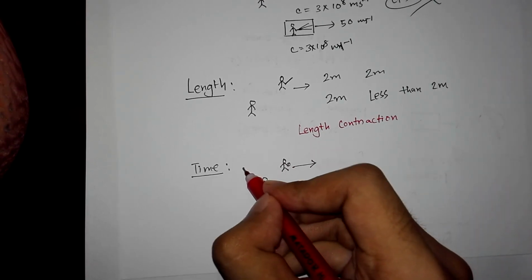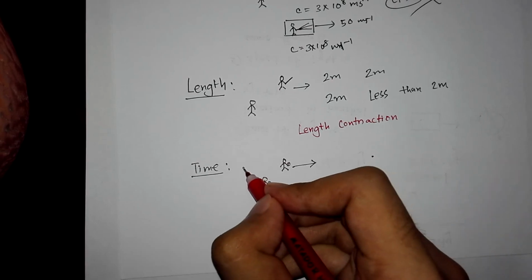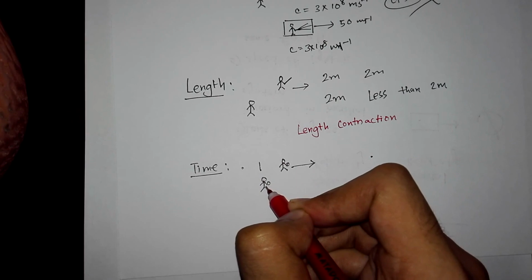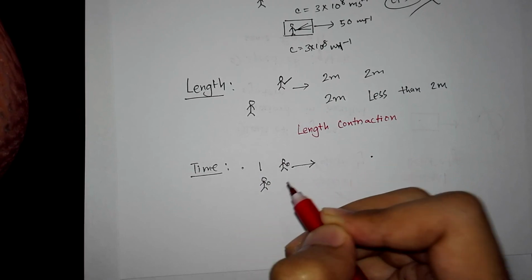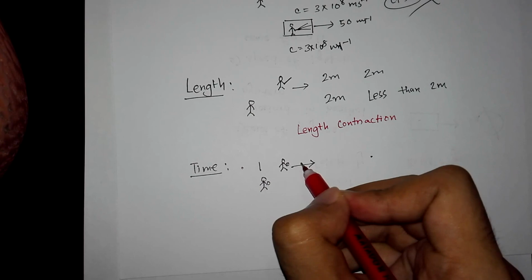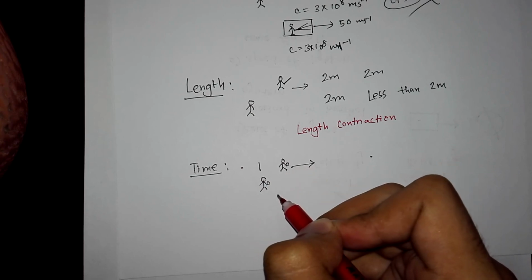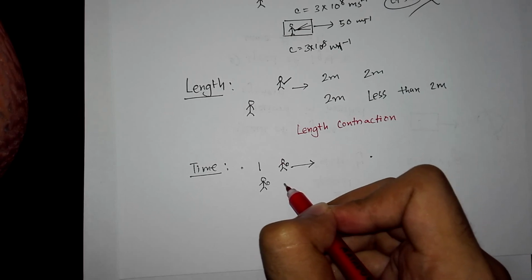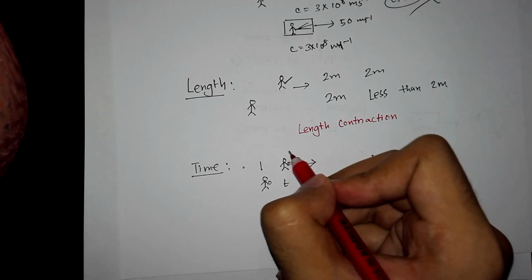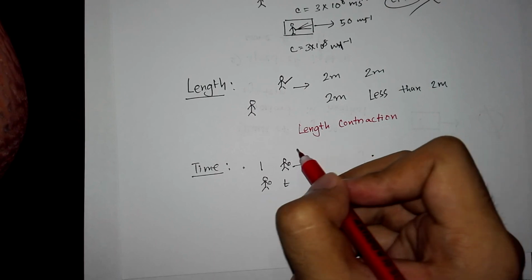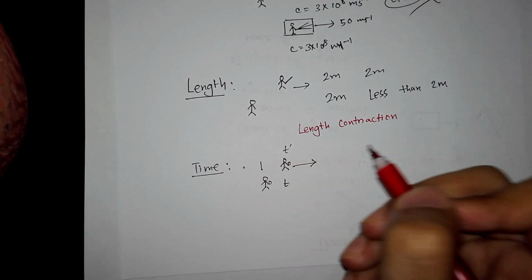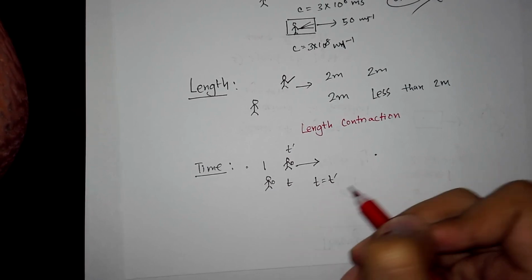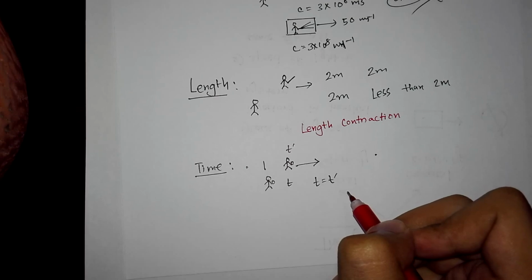Now say you go from this point to this point. Now when you come by my side, let both of our clocks get synchronized at t equal to 0. Now when you surpass me, both of our clocks start ticking. After some moments, I say that the time reading in my clock is t, and at that same moment you will say that your time reading is t prime. From our daily experience, we will say that t is equal to t prime. My time reading is equal to your time reading at the same moment.